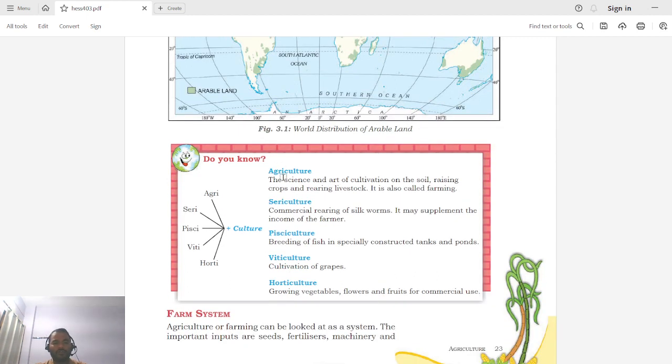So let us try to understand a few of the activities. What do they mean? Agriculture: the science and art of cultivation on soil, raising crops and rearing livestock, it is called farming. So what does agriculture mean? It is a science and art.